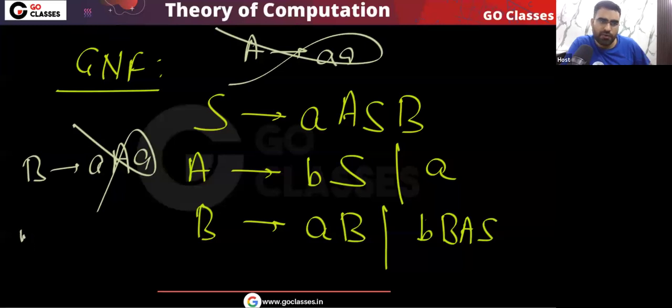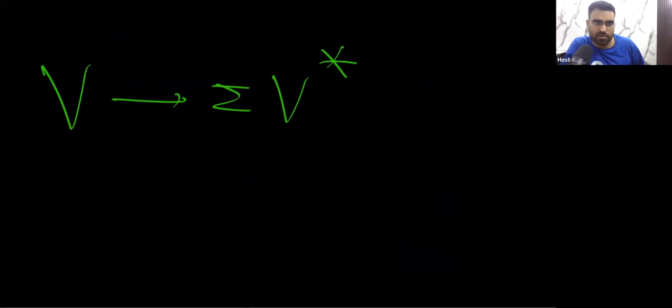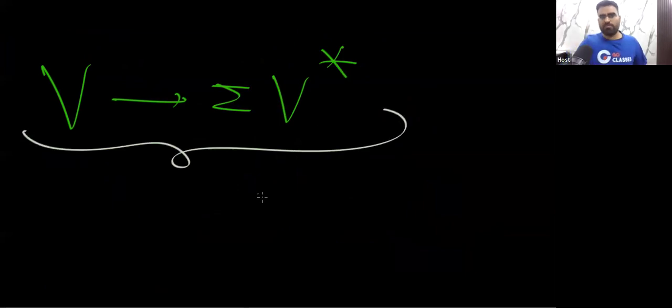And remember, if a variable is directly going to a variable like AB, this is also not allowed. So a variable should always go to a terminal followed by any number of variables. This type of thing should happen: V going to sigma V star. Okay, this should happen.